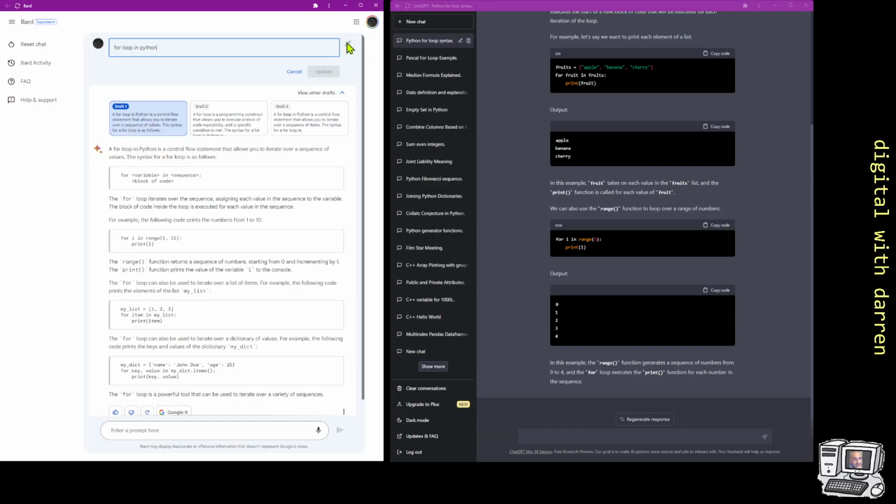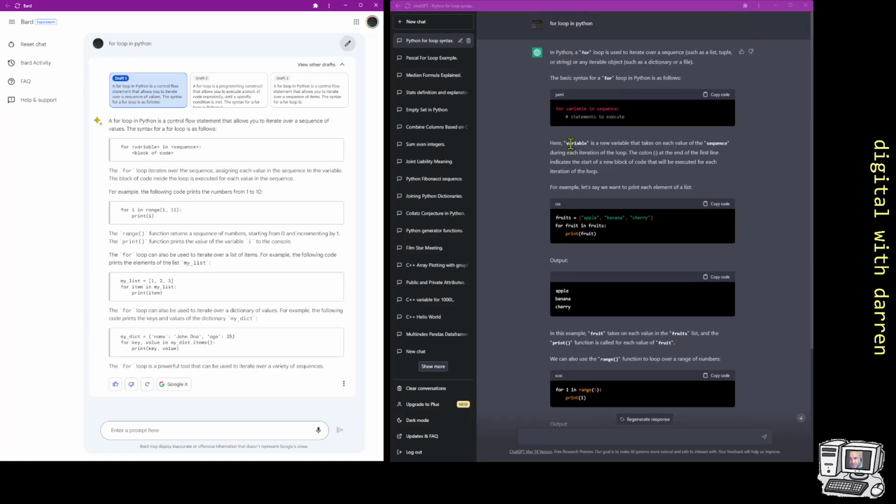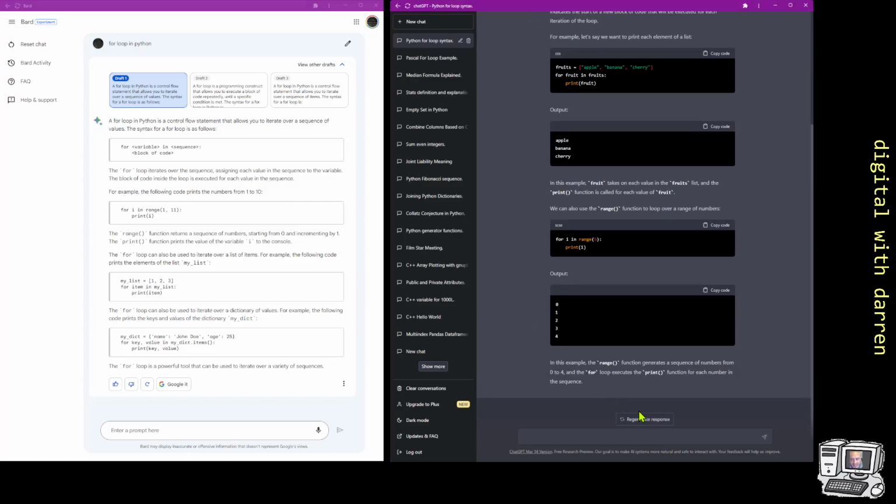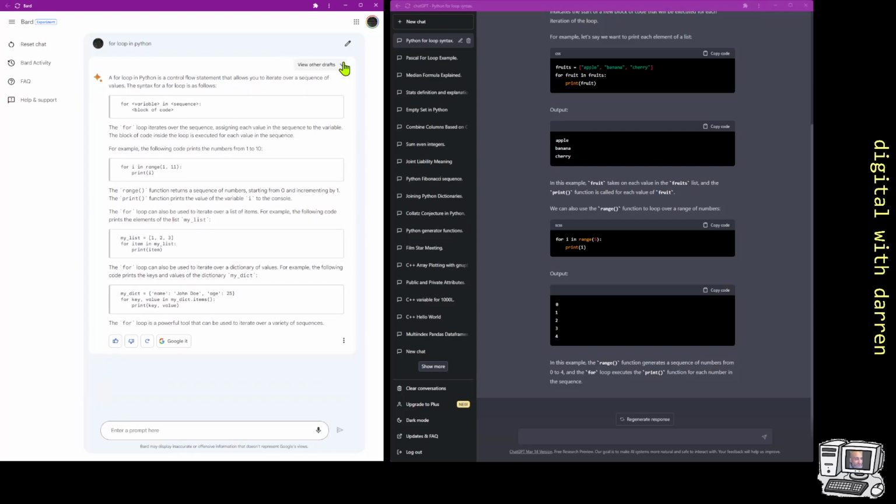I wonder what this edit text does. Okay, that just lets us edit that. So I'll hit cancel there because presumably you could ask another question. There's no option for regenerate response in Bard, but it gives you 3 responses. But actually you could, if you wanted, get alternative responses in ChatGPT. So I guess this is an equalizer. You've got a regenerate response, whereas Bard gives you 3 outcomes at the top, so you can view the other drafts.